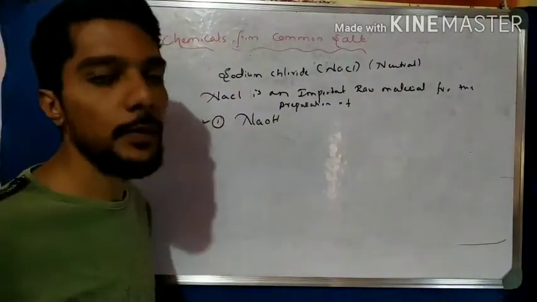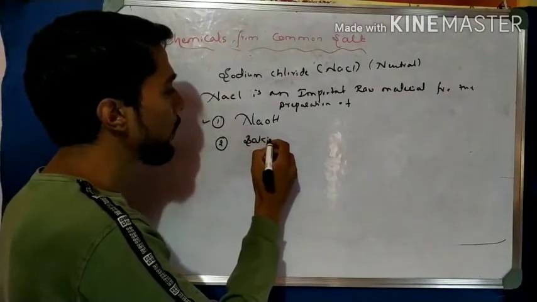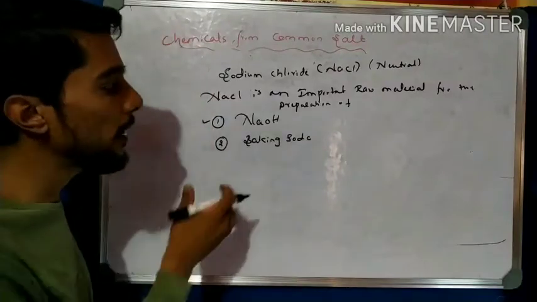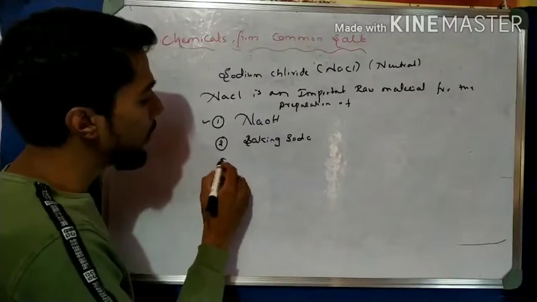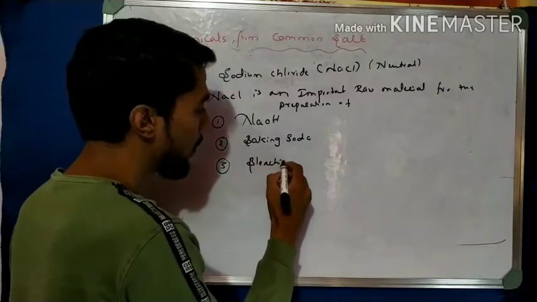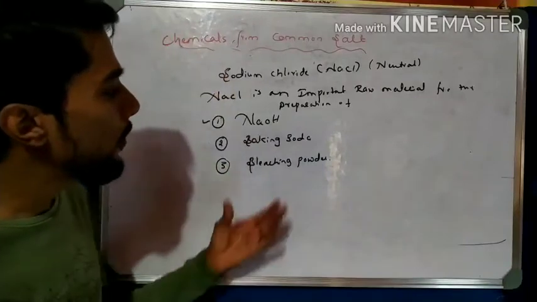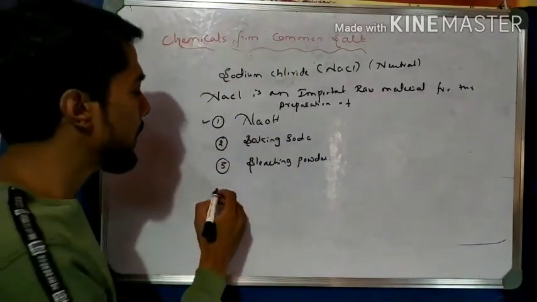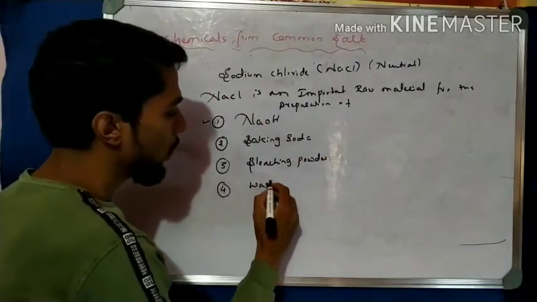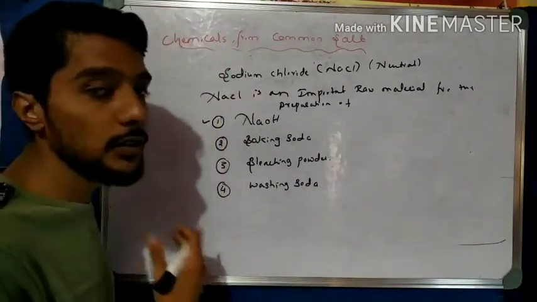We are learning this chapter, right? Again, the second one is the preparation of baking soda. This is also prepared by using NaCl. Then another chemical prepared by using NaCl is bleaching powder. Not used directly, but we use the NaCl process. Okay, for bleaching powder we use NaCl. And then another very important one is washing soda, which is also prepared by using the common salt, NaCl.